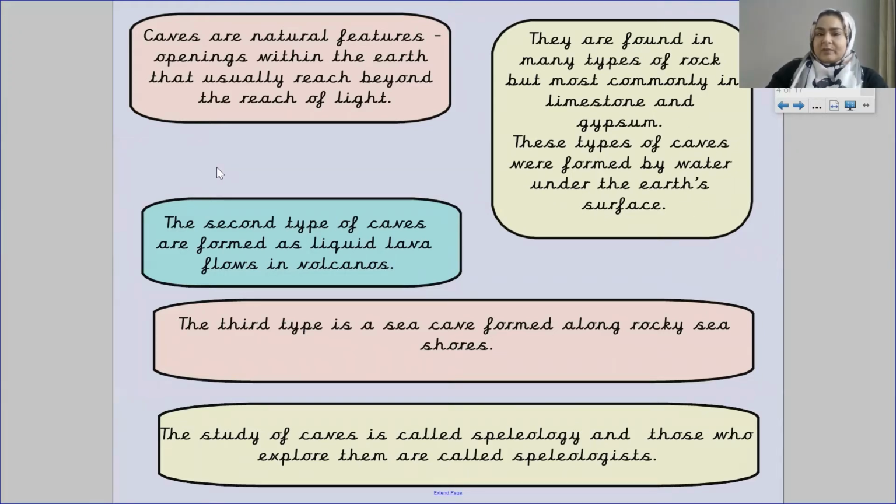The second type of caves are formed as liquid lava flows in volcanoes. The third type is a sea cave formed along rocky seashores. The study of caves is called speleology.